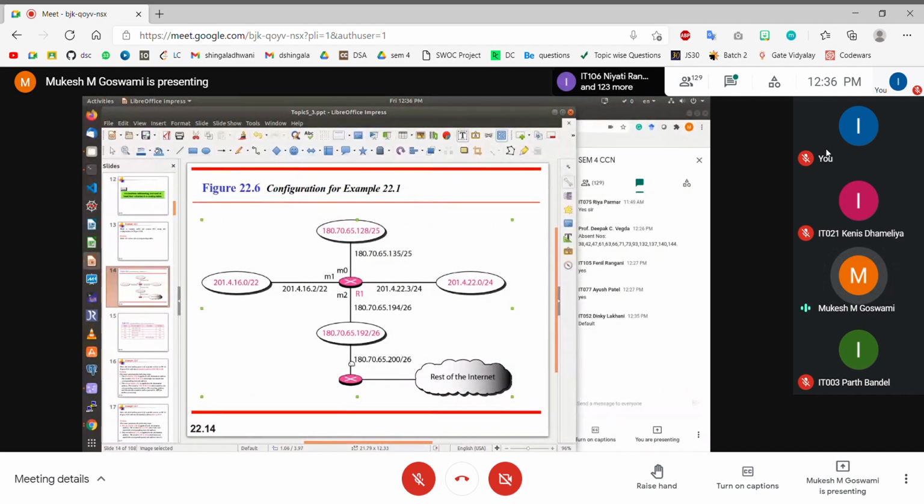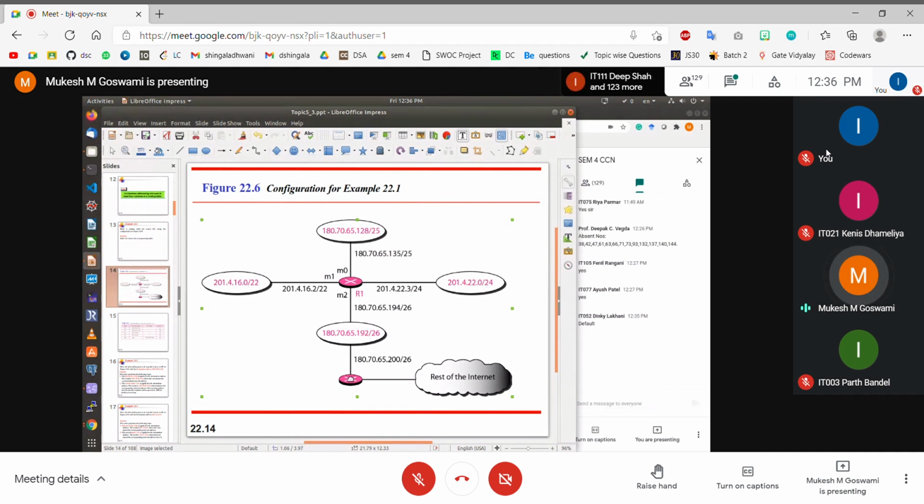Obviously, in order to forward it, you require a MAC address for this router. You have the IP address of the router. You know that the IP address is 180.70.65.200, but you require a MAC address. So therefore, you have to first run ARP. ARP will give you the MAC address for this IP address, and then using that MAC address, you generate a frame, and you send that frame on the outgoing interface M2. So then the packet is forwarded to this router.